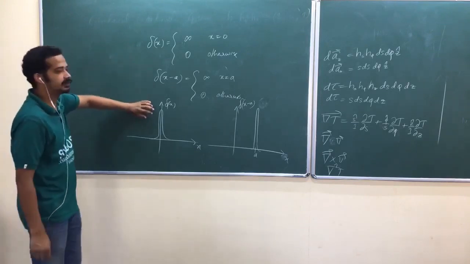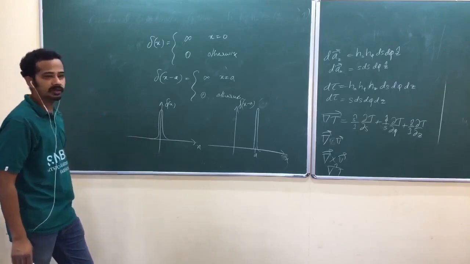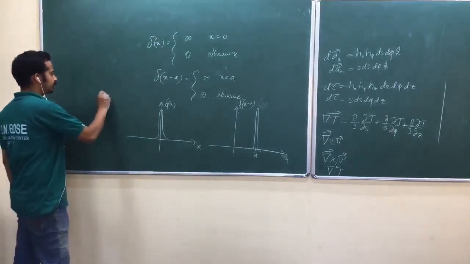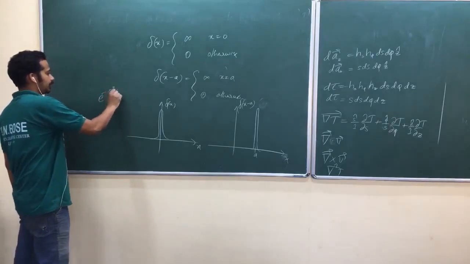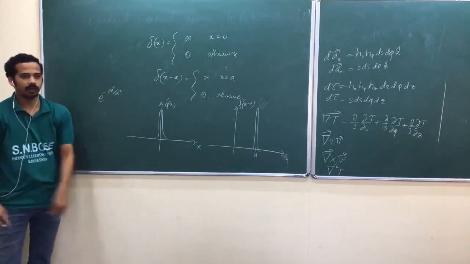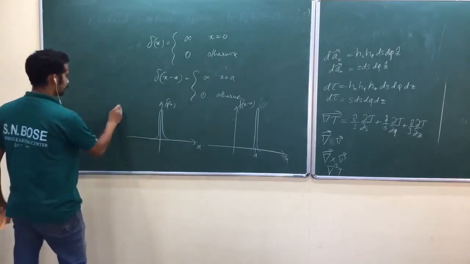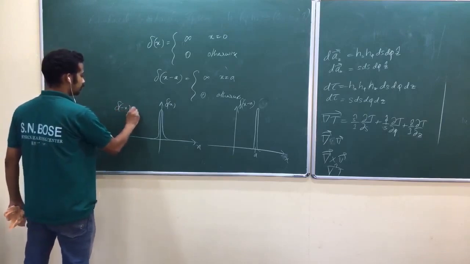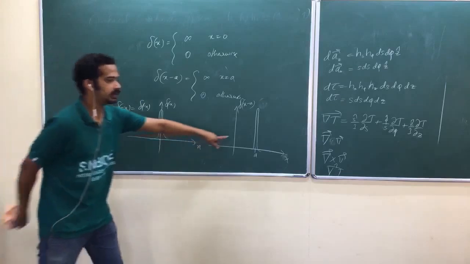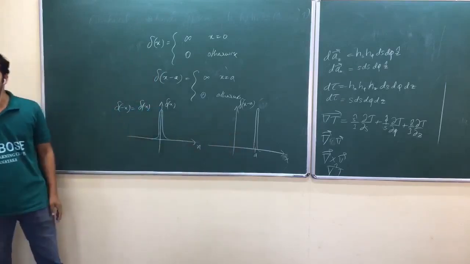Delta of x was an even function. Actually, it was a Gaussian with some limit. Look at here, I have drawn it like a Gaussian. I think it is some e power minus x square by a square, a tending to 0, a function which will fall off very quickly. So delta of x is an even function. Remember, delta of minus x equal to delta of x. This is neither even nor odd, but when you draw this one, that's an even function.